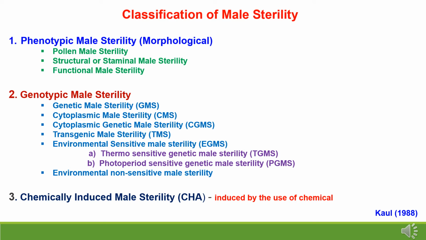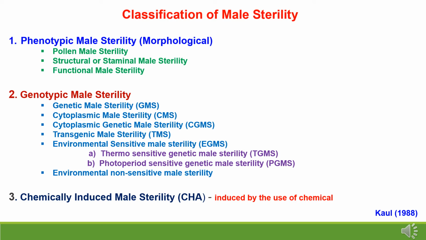Under phenotypic male sterility, the male sterility is of 3 types: pollen male sterility, structural or staminal male sterility, and functional male sterility. Under genotypic male sterility, there are different types. First, genetic male sterility, also known as GMS lines, which is governed by nuclear genes. Second is the cytoplasmic male sterility system, CMS lines, governed by cytoplasmic genes. Third is the cytoplasmic genetic male sterility system, CGMS, controlled by both nuclear and cytoplasmic genes. Fourth is the transgenic male sterility system, TMS lines, induced by techniques of genetic engineering.